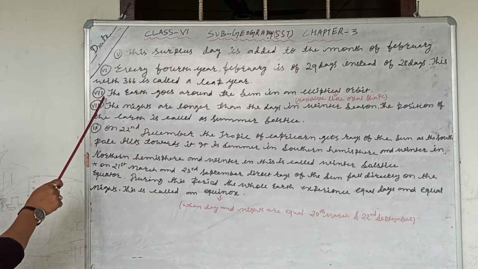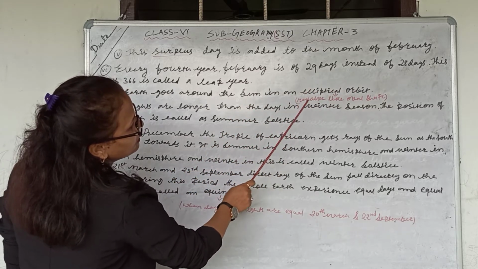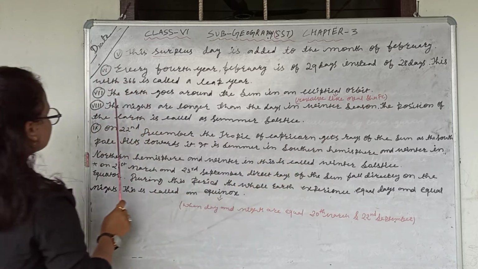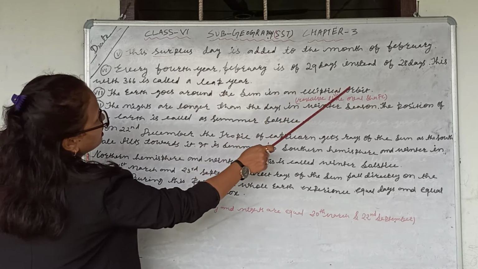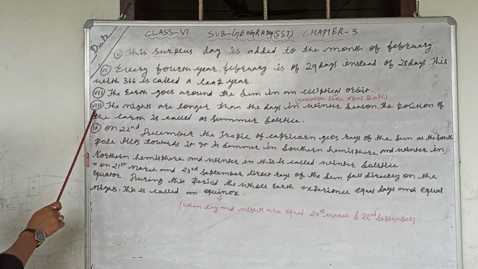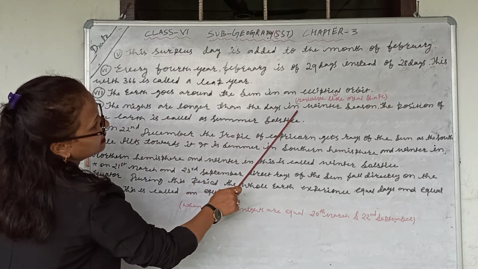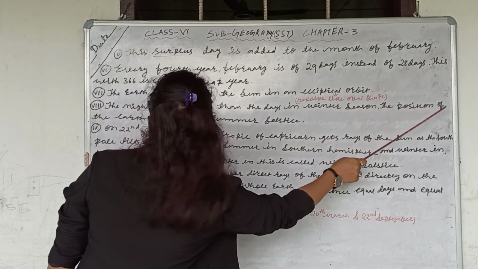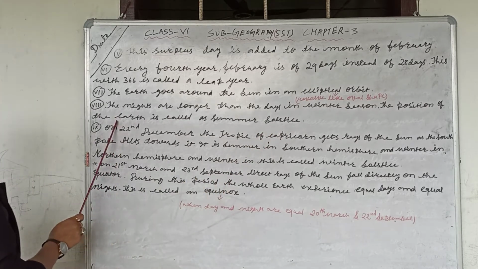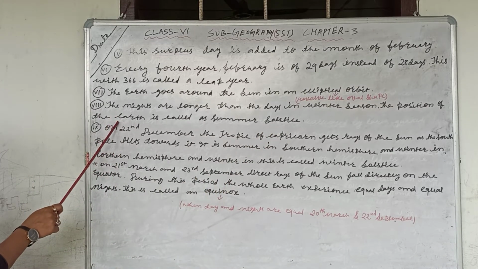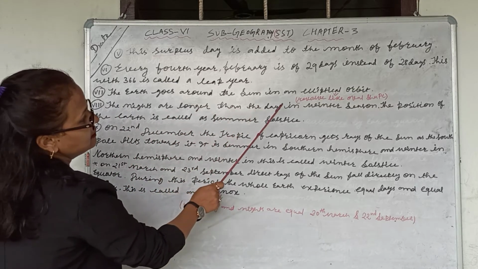Now come to the next point. The earth goes around the sun in an elliptical orbit. Elliptical means revolving in an oval shape. Next point is point number 8. The nights are longer than the days in the winter season. In every winter season the nights are longer than the days.